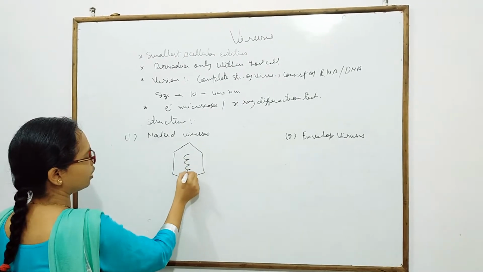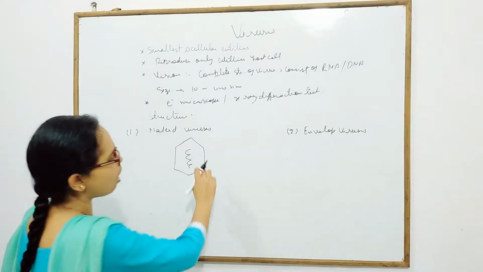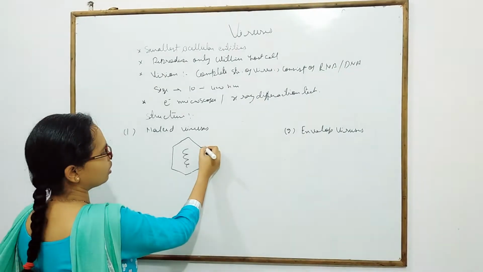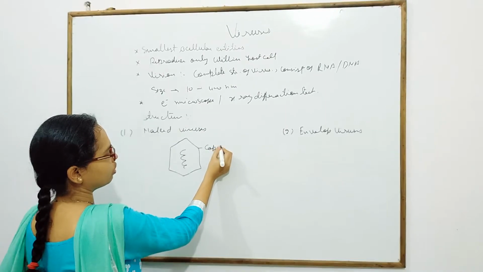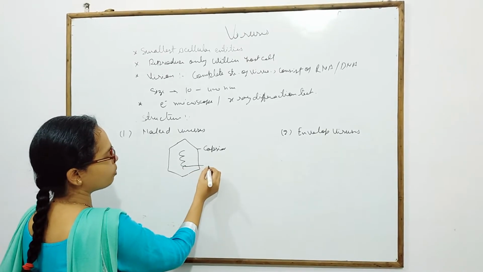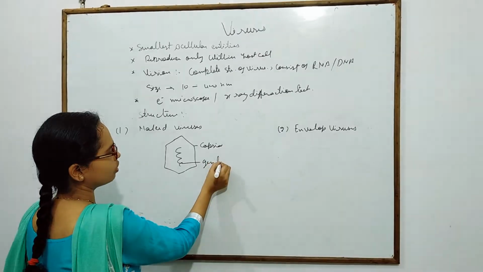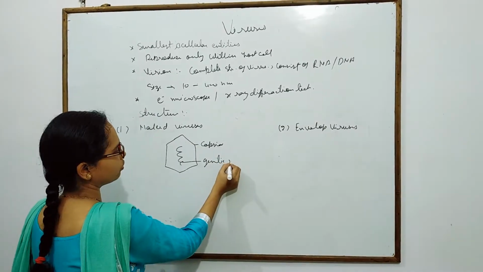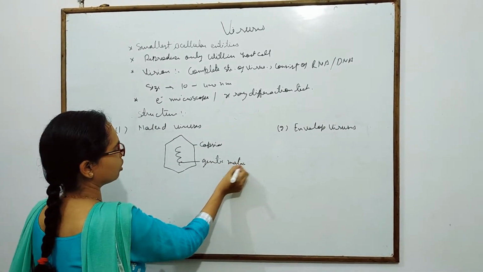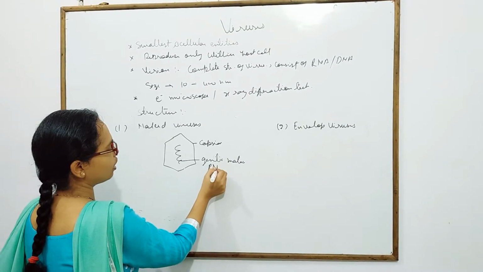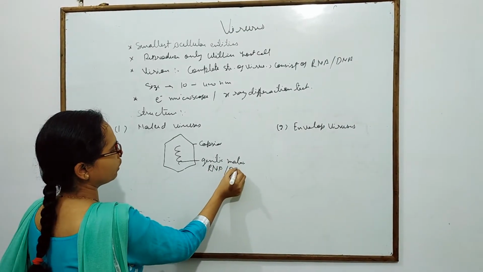This is the naked virus structure. The outer covering of the naked virus is the capsid, and in the core portion the genetic material is present. Genetic material is either RNA or DNA.